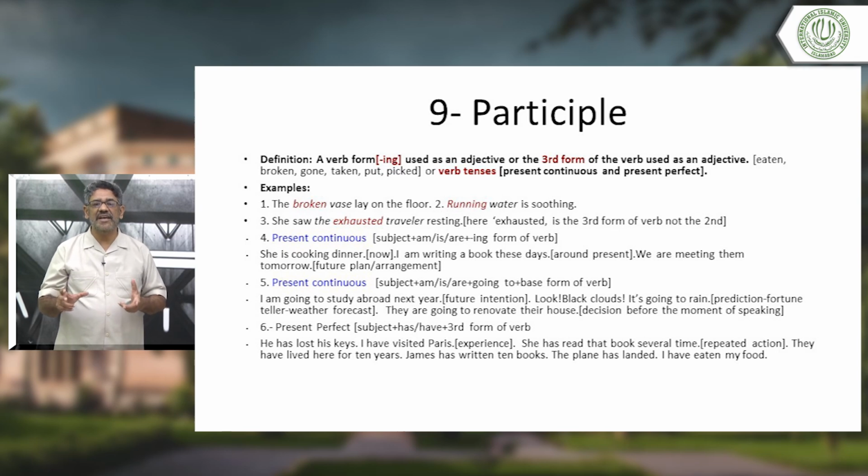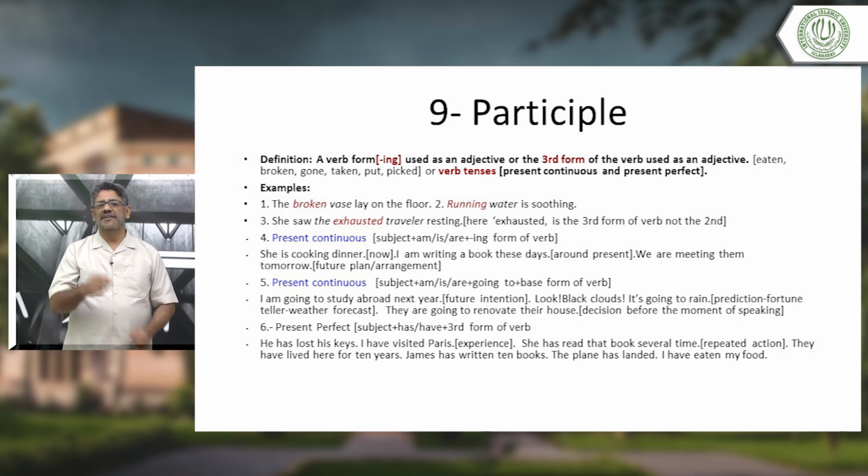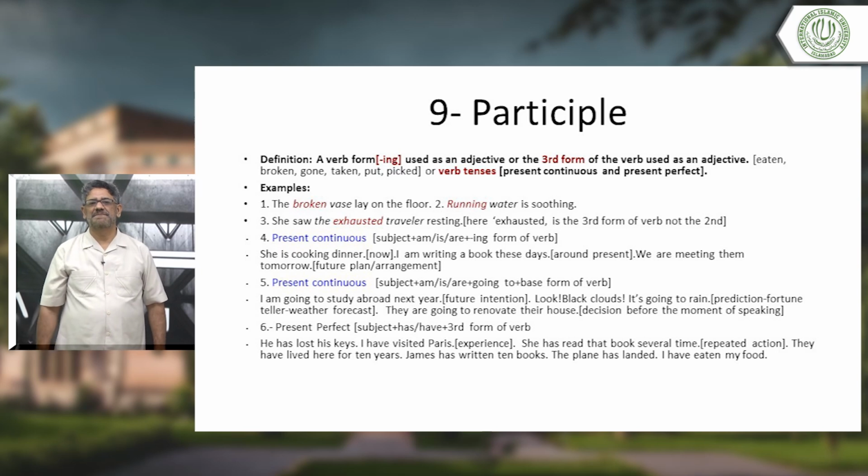Okay? They have lived here for 10 years. What is the meaning of this sentence? I have lived in Islamabad for 10 years. Tell me the meaning of this sentence. Is it clear? No? Let me try to explain. I have lived in Islamabad for 10 years means I am still living in Islamabad.